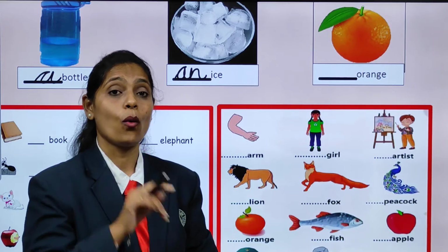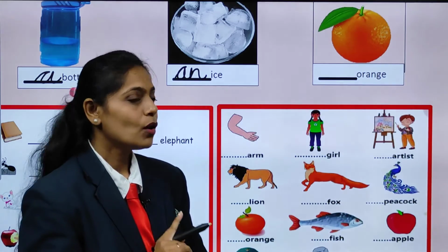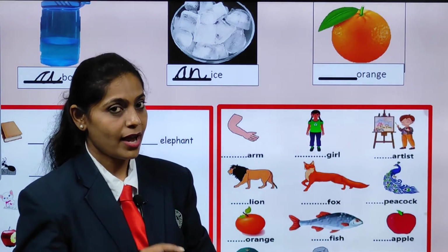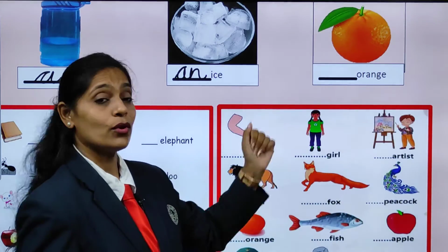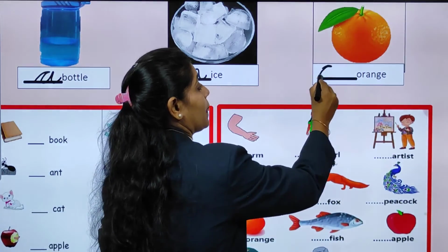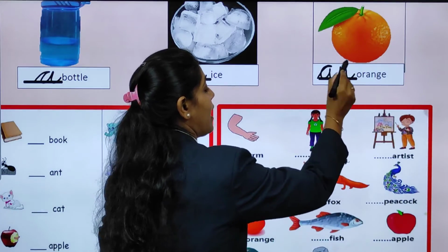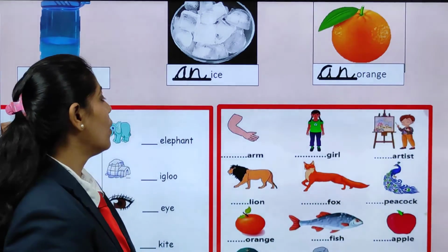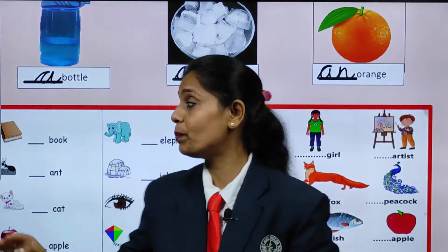Yes, it is O. So tell me, O is a vowel? Correct, it is a vowel. So what are we going to write there? Yes, we are going to write A and an. Very good. Okay, now there are a few pictures over here.